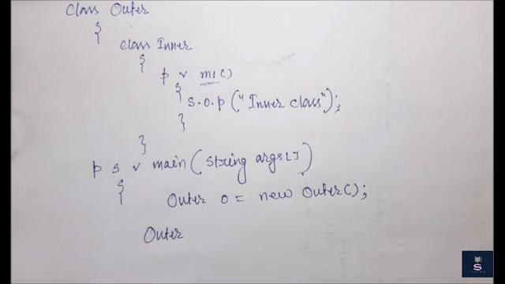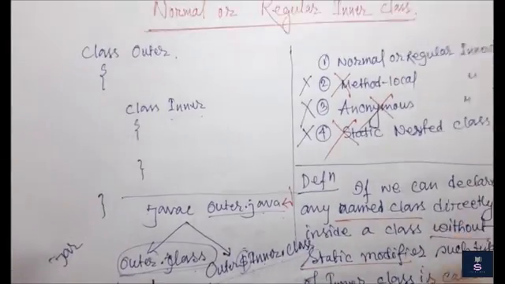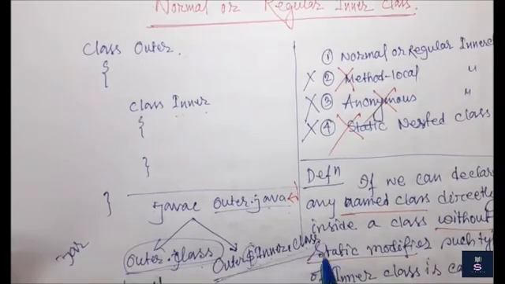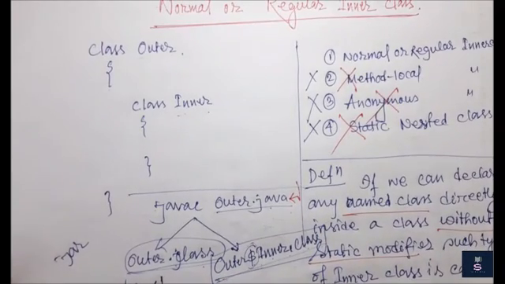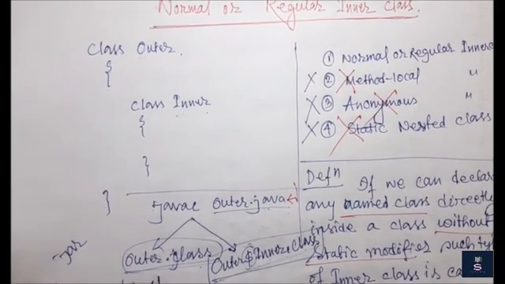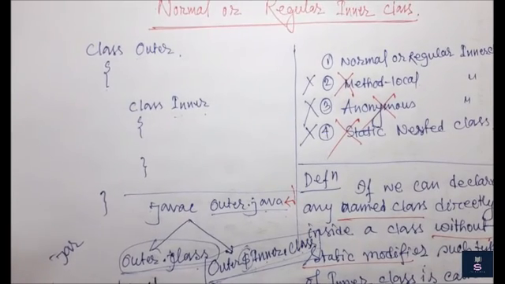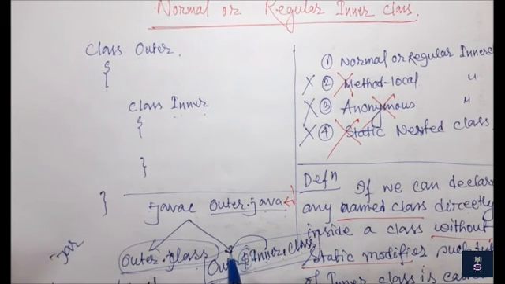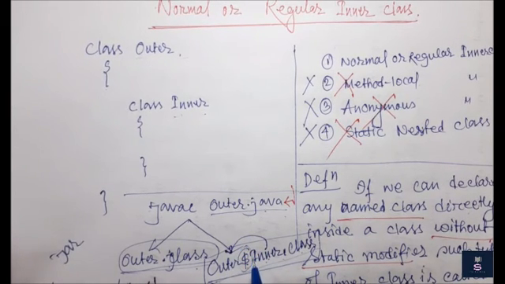So, I want to create the inner class object. When we compile an inner class, a .class file is created, that is Outer$Inner.class. This is the name of the .class file, you can check in your system also. From this .class file we can understand that the inner class is strongly associated with the outer class, right.